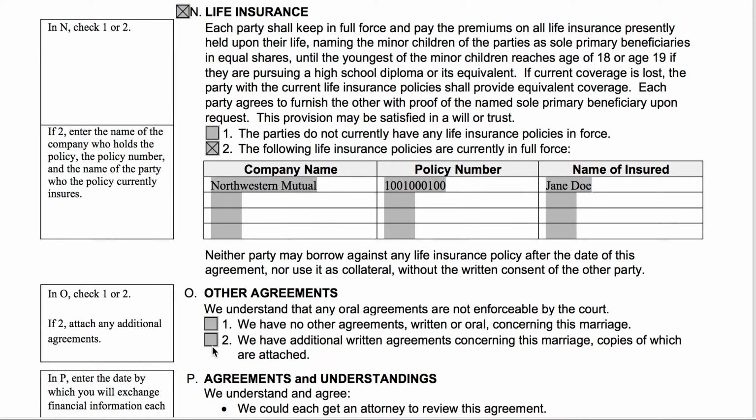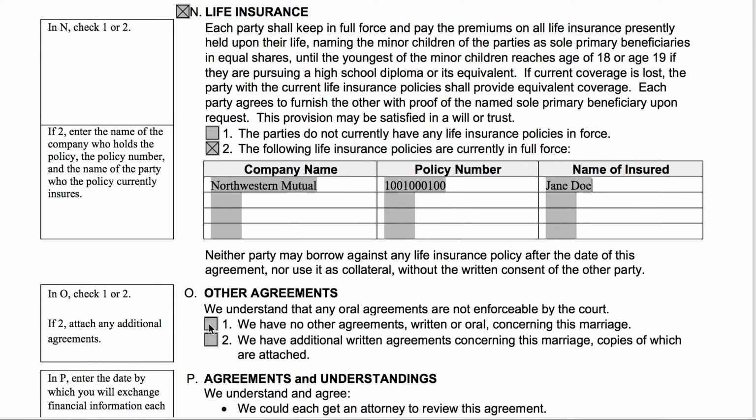And then last but not least, the other agreement section. So this giant honking marital settlement agreement that you have watched all these videos for, this is now your agreement about how you're going to split up your stuff. Child support, placement, custody, all that kind of stuff. And so if you have other agreements, so if you have an oral agreement that hasn't been codified in this document, it's not enforceable by the court. So if you have other agreements, written agreements, oral agreements, anything that's not in this document, you're going to want to attach a copy of that agreement or that proposal.